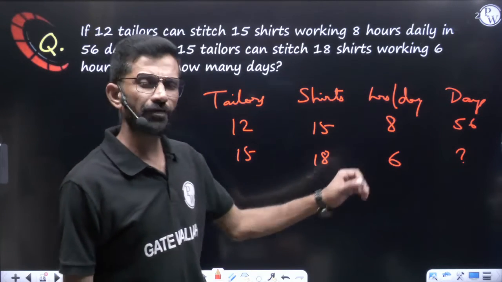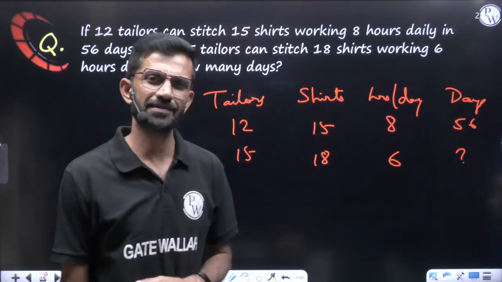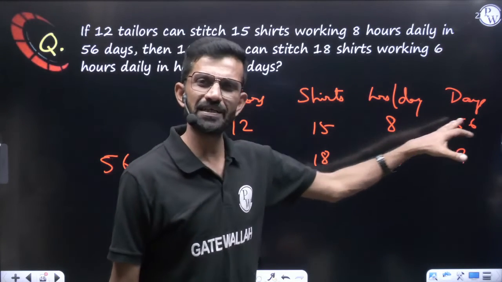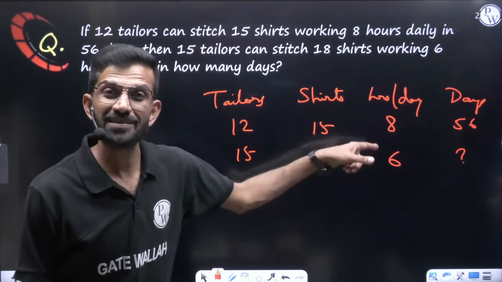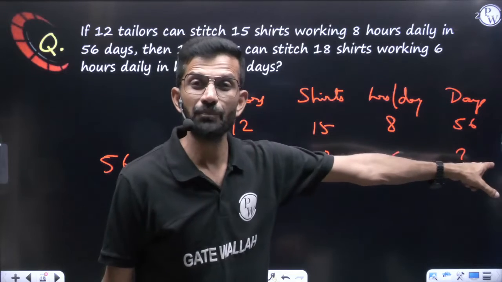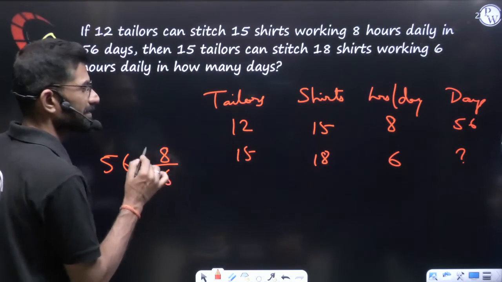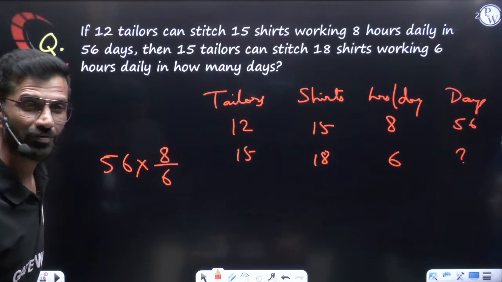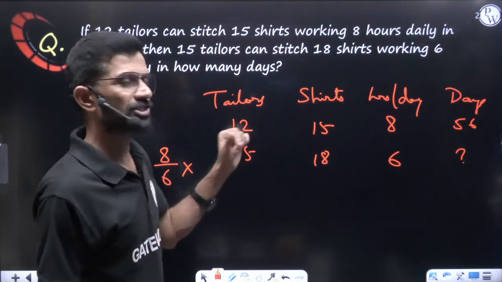Every day if you study for 6 hours, it will take more days or fewer days to cover the syllabus? Studying 8 hours every day, work is done in 56 days. Studying 6 hours every day, less hours you are studying, so days taken will be more. More means you have to write more by less, that is 8 by 6. Days taken will be more because you are studying fewer hours. Now, again multiplication, comparing with shirts.